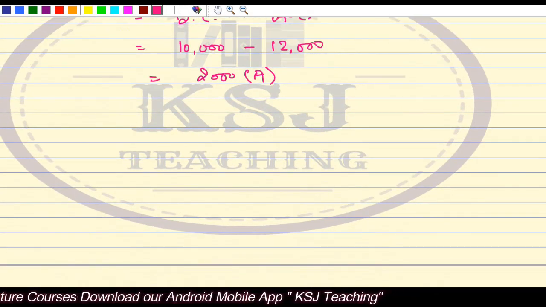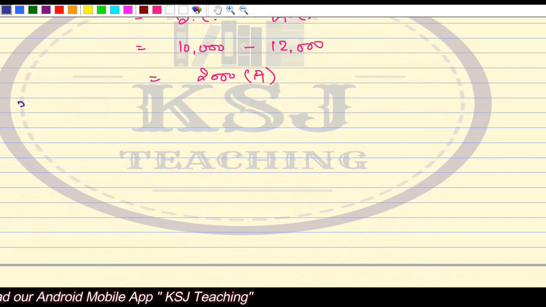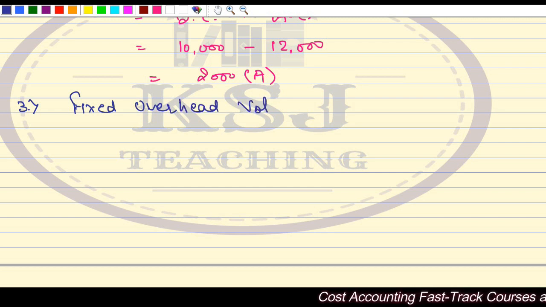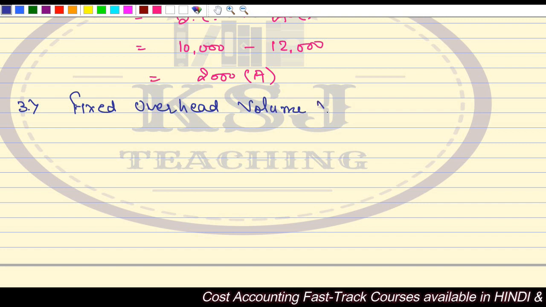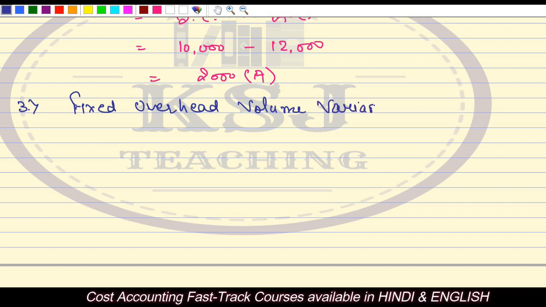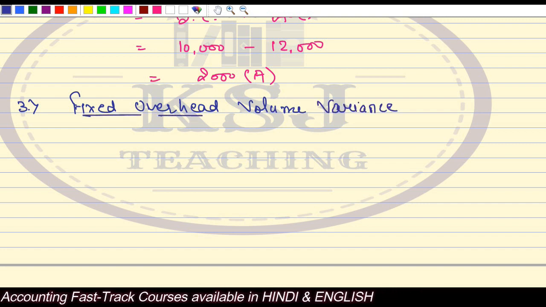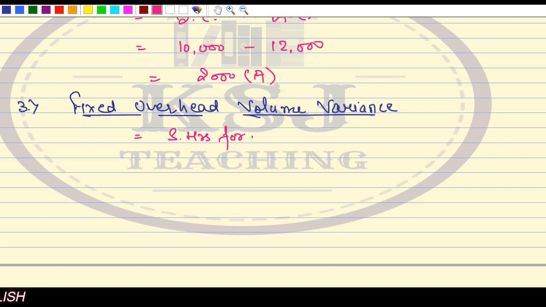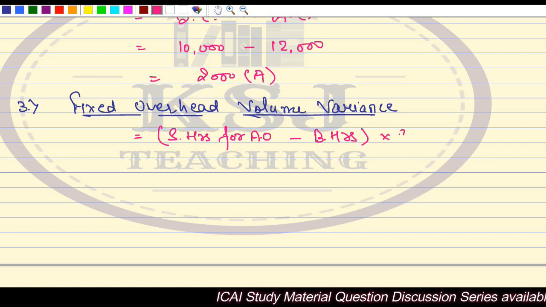Now coming to the volume variance. The third is the fixed overhead volume variance. Fixed overhead volume variance is standard hours for actual output minus budgeted hours, multiplied by standard rate.